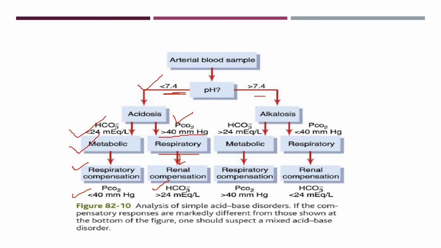Similarly, if the pH is more than 7.4, then it is alkalosis. Then we have to look at the PCO2 and bicarbonate concentration. If the PCO2 is low, then it is respiratory alkalosis. If the bicarbonate concentration is high, then it is metabolic alkalosis.